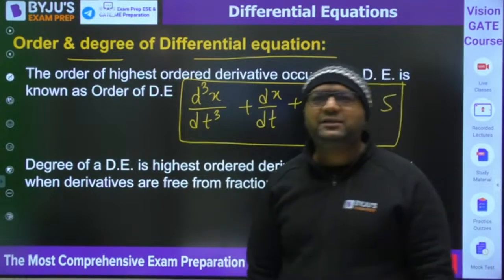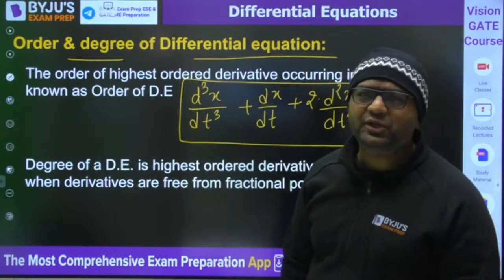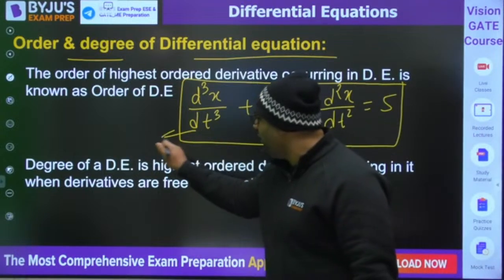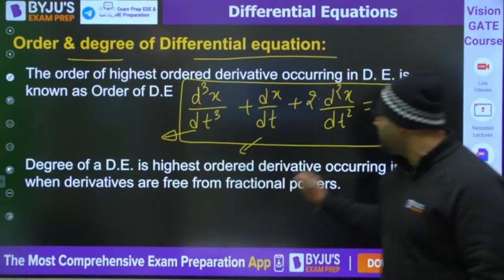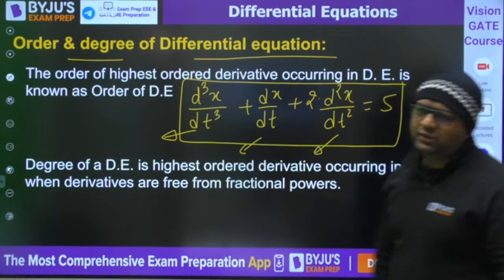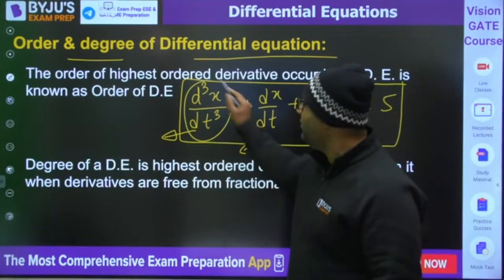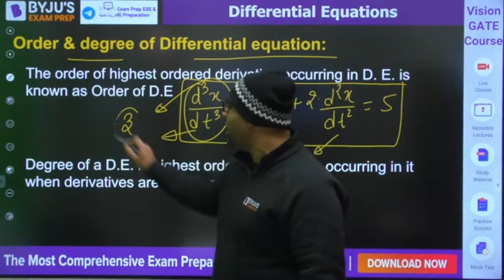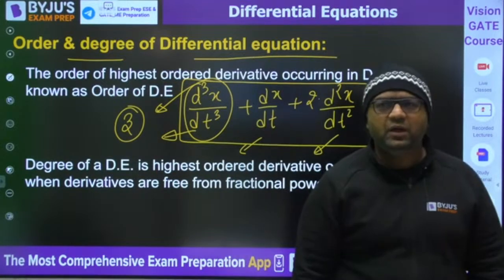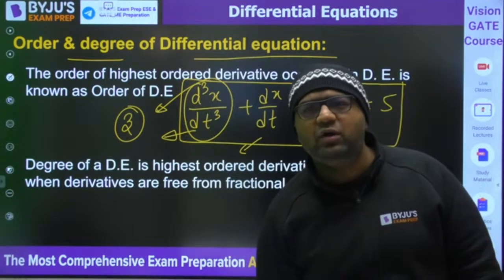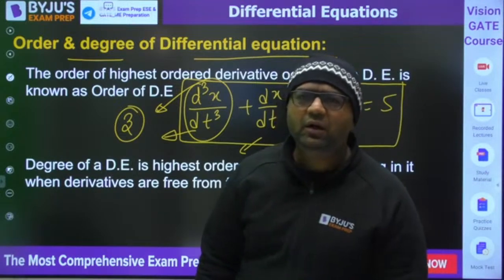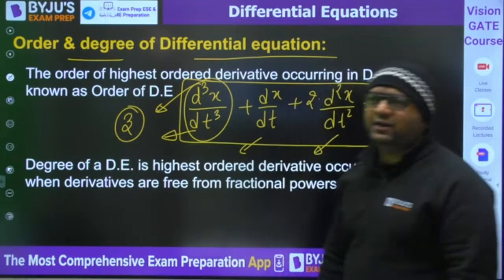Anybody else? Yes, Pratik. Yes, Abhishek. So guys, this term has order 3, this term has order 1, and this has order 2. You can see this is the highest order derivative, so the order of this term is 3 and that is said to be the order of the differential equation. Is it clear? Very good, Rajkumar, Prince, Uday. Vineet has said degree, but I did not ask degree.